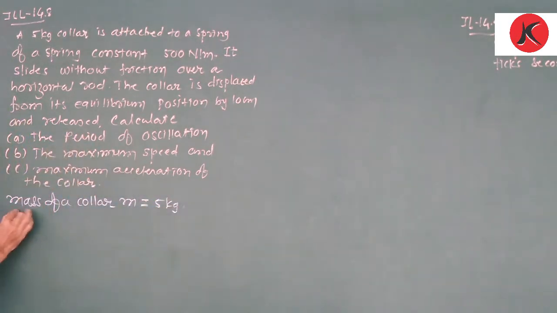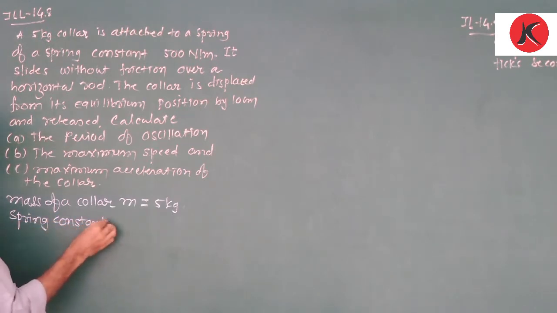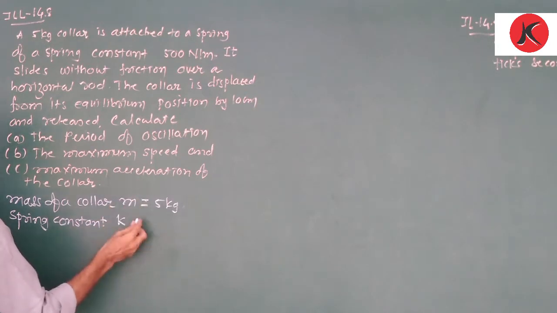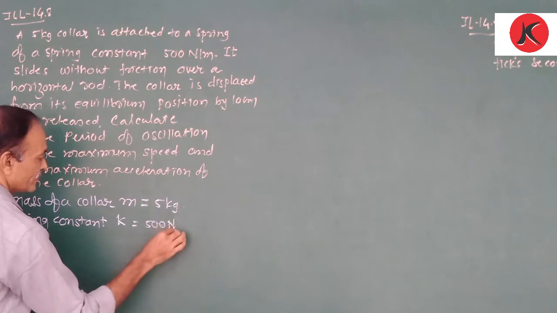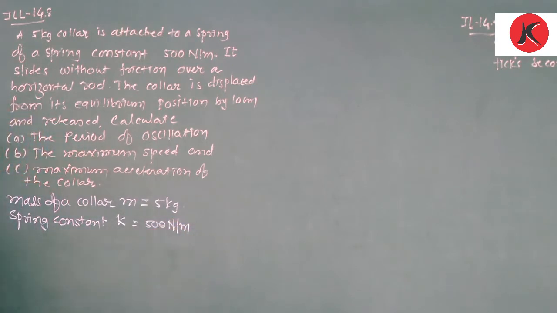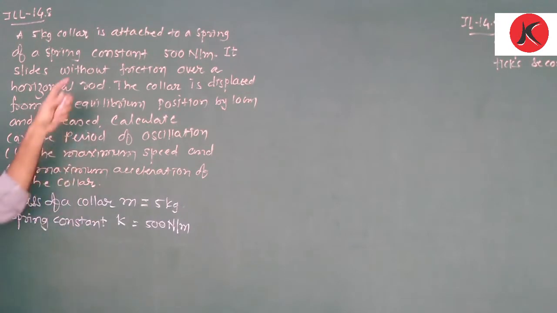Now the spring constant K is given as 500 Newton per meter. It slides without friction over a horizontal rod. The collar is displaced from its equilibrium position by 10 centimeter.